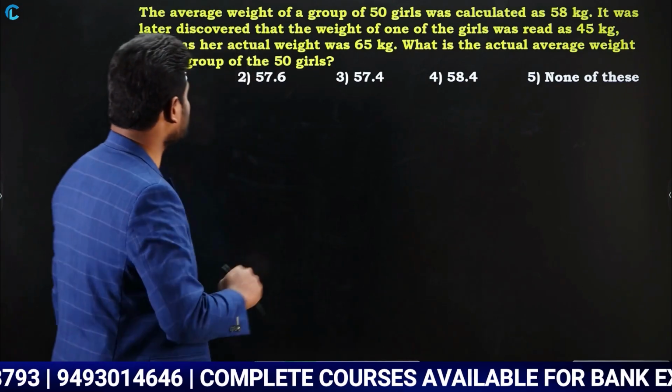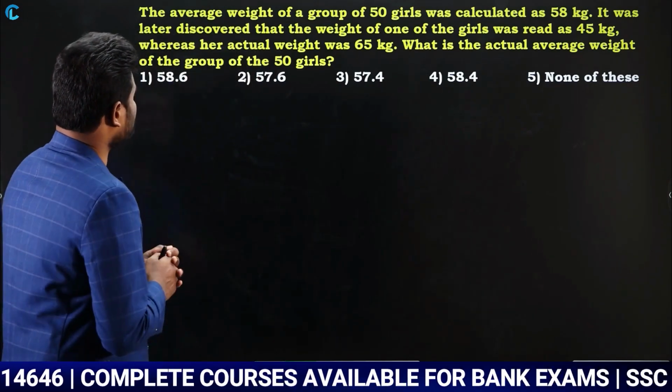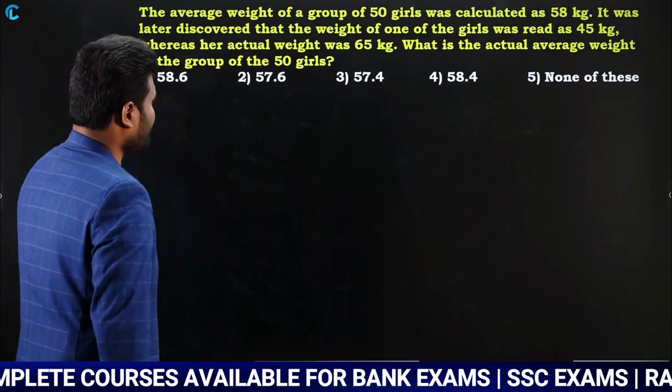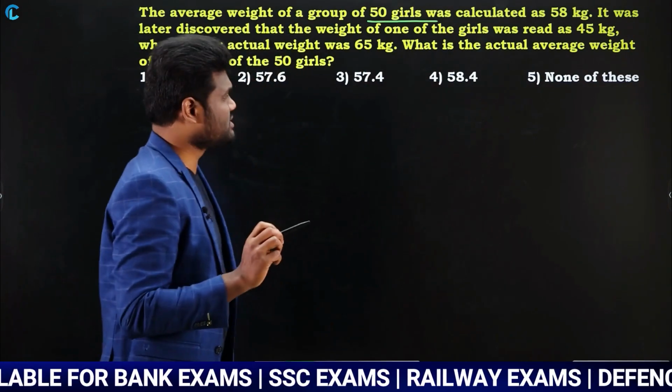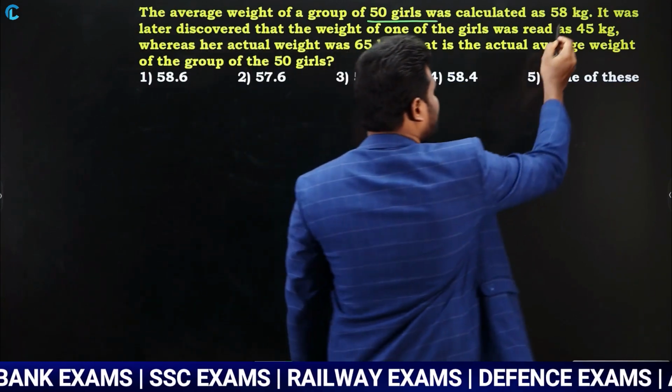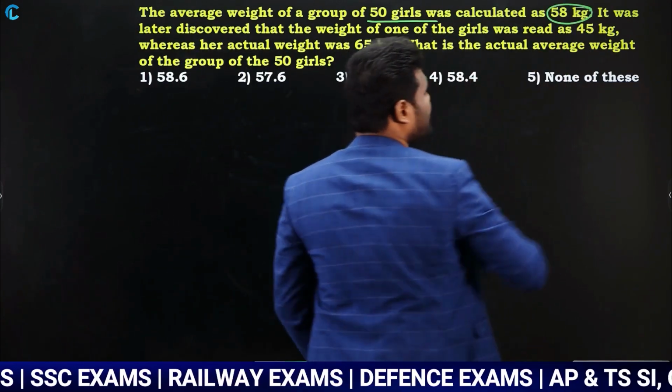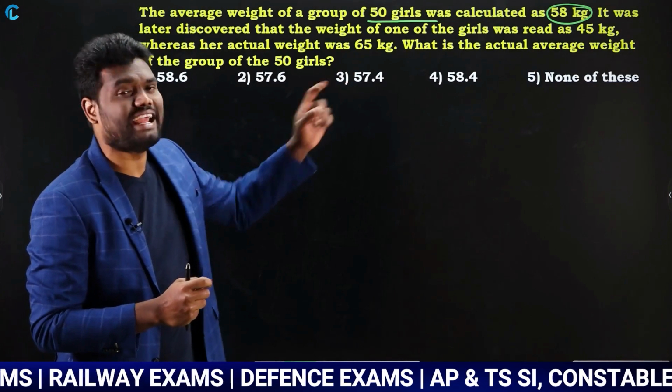Very simple questions, just observe carefully. This question says the average weight of a group of 50 girls was calculated as 58 kg. So the average weight of 50 girls is 58 kg.